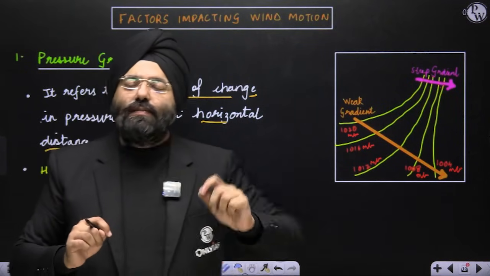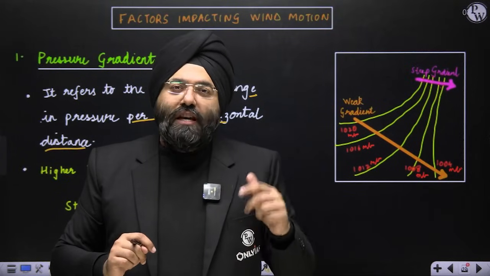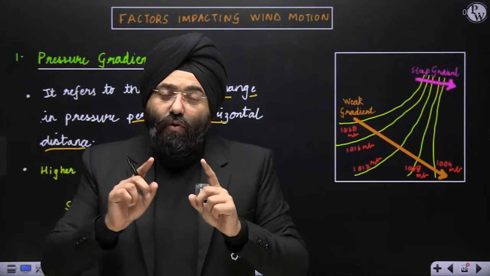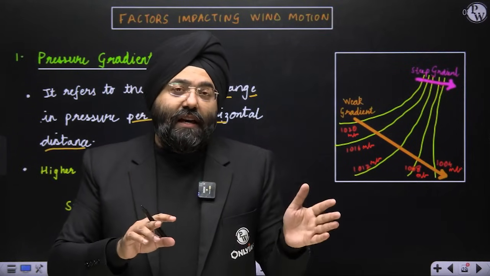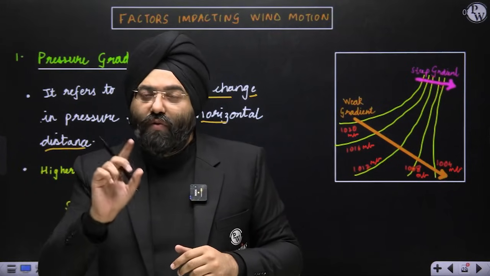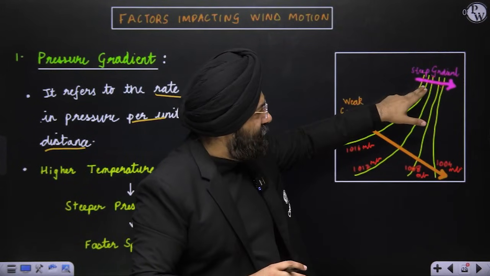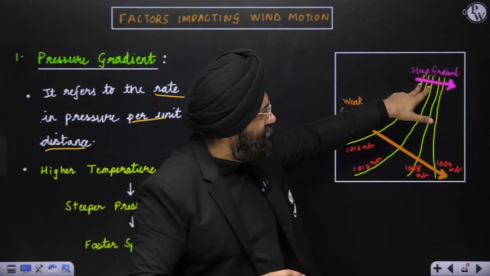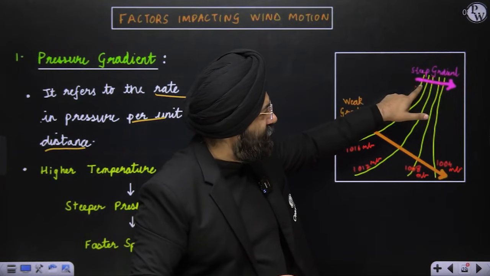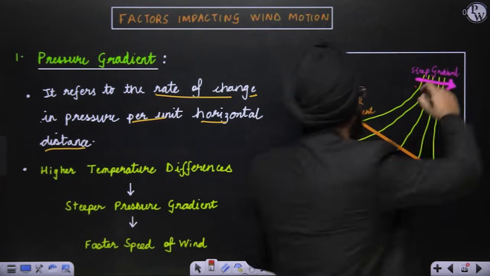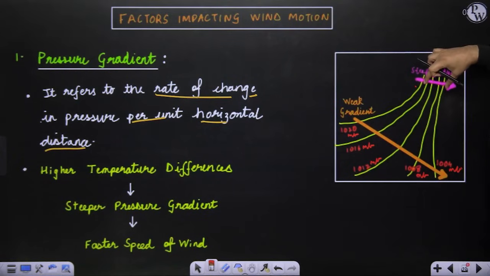Pressure gradient means the rate of change of pressure. Whether the pressure gradient is high or low is influenced by how close the isobars are. Over here, do you realize that within this small distance the isobars are very close, and the pressure is changing very rapidly within a very small span of distance?